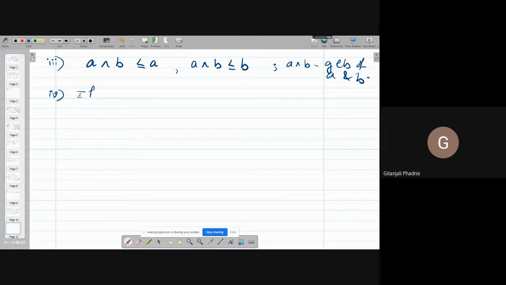Now if C is less equal A, C is less equal B, that means C is a lower bound. Then what is the connection between the lower bound and the greatest lower bound? What can you say about C and A meet B? Will C be less equal A meet B or A meet B less equal C? Greatest lower bound.